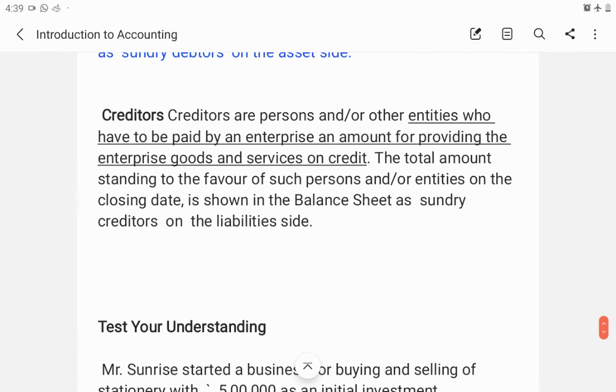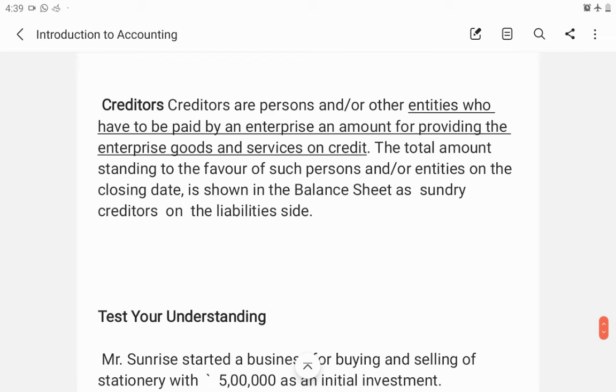Then creditors. So creditors are the persons or other entities who have to be paid by an enterprise an amount for providing the enterprise goods and services on credit. So creditors are the persons to whom the business owes some money. We ourselves purchase some goods on credit and we need to make payment. We purchase some goods on credit and the payment is not made and is agreed to be made on a future date. They are called creditors to us and the payment will be made on a future date.